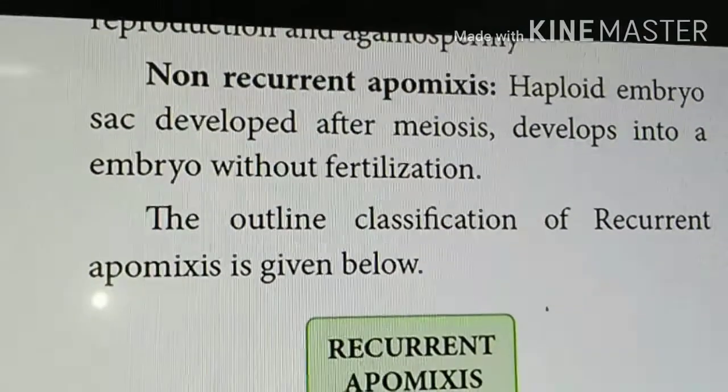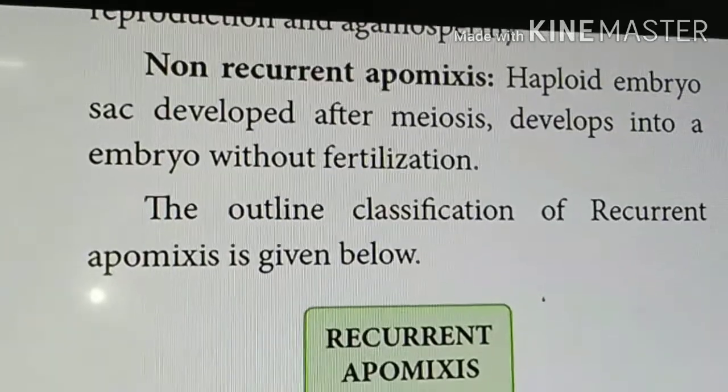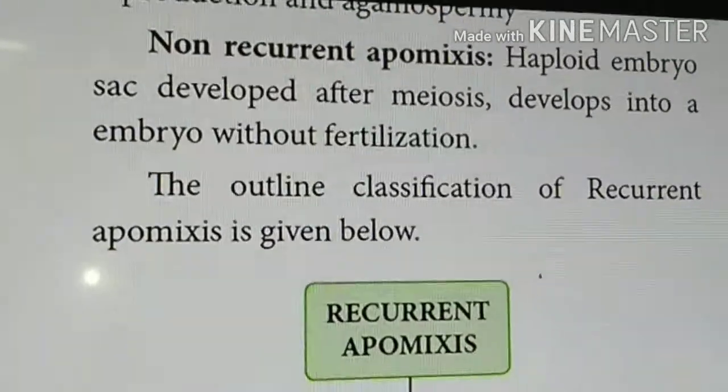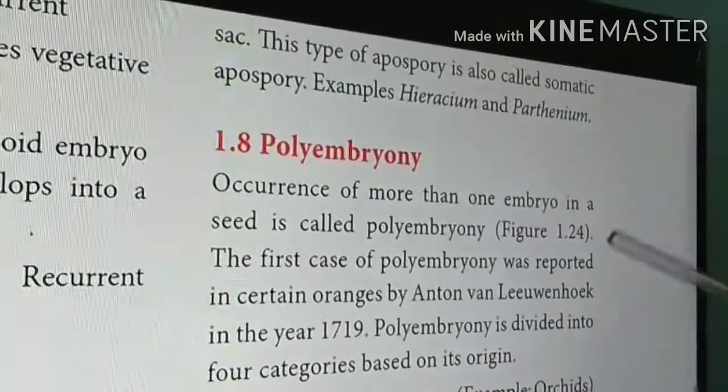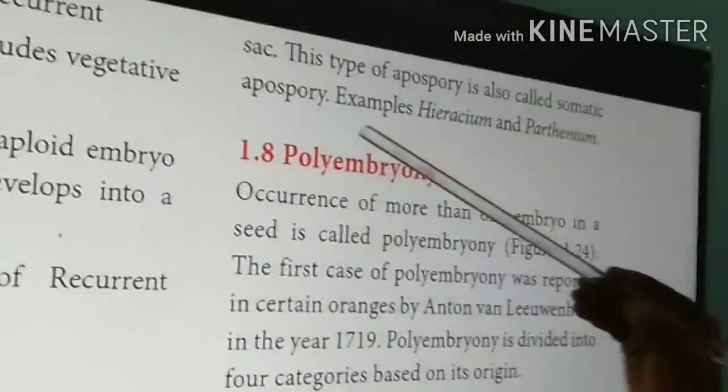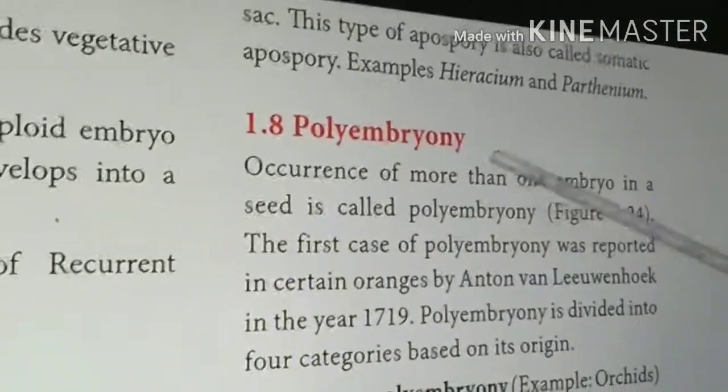This is called non-recurrent apomixis. That's all about apomixis. Next one is called polyembryony. So next this category is polyembryony. What is polyembryony? Poly, the name itself we can understand. Poly means many. Embryony means embryo.